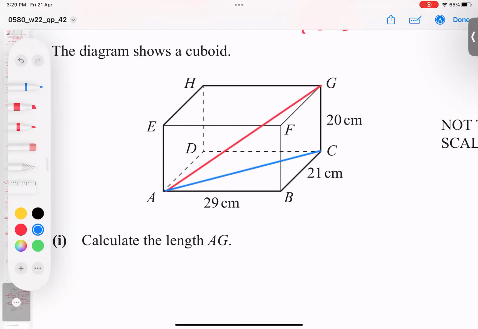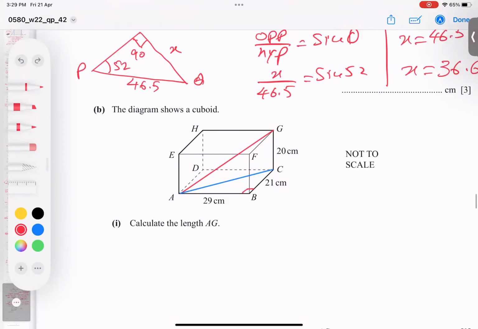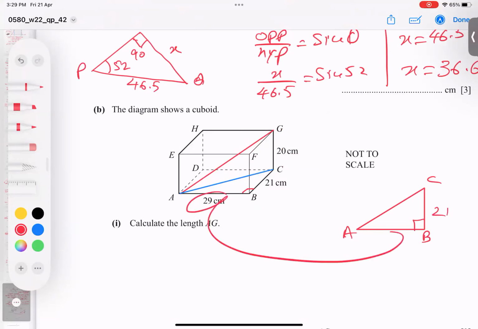Now two triangles we have, with 90 degrees here. So triangle ABC, look, I make a shaded triangle so you can understand. This triangle is ABC, you can see clearly, with 90 degrees at B. So I make it here like this: ABC, CB is 21 and AB is 29. I believe you're understanding.